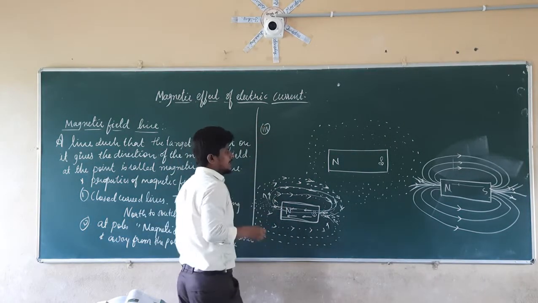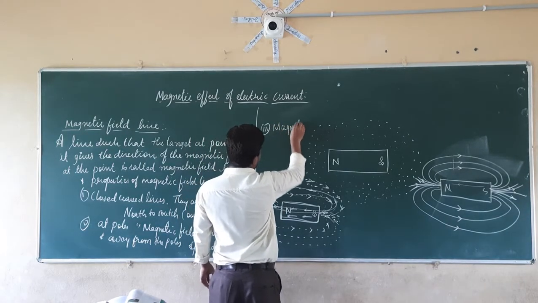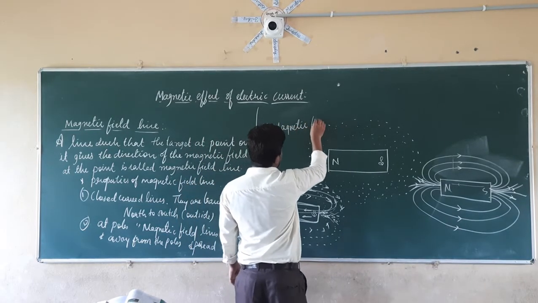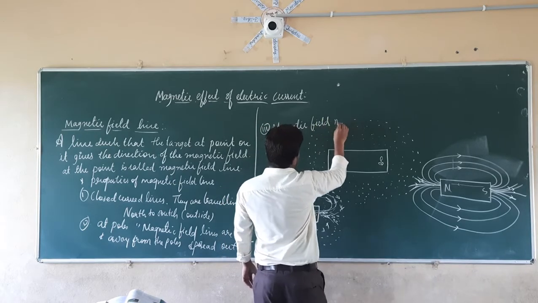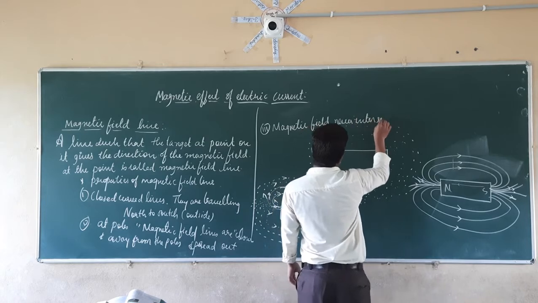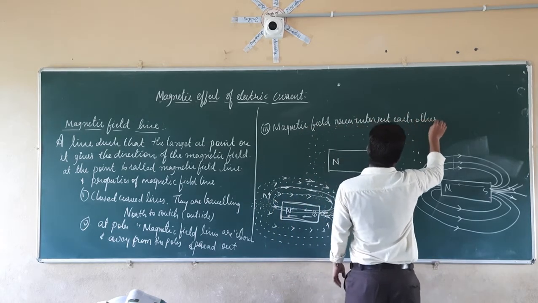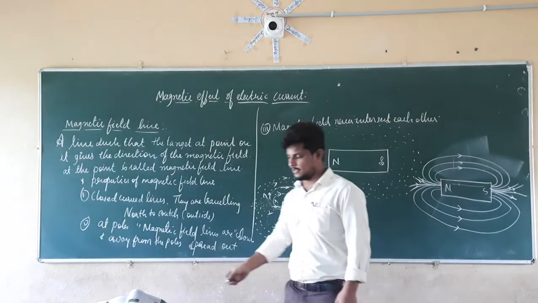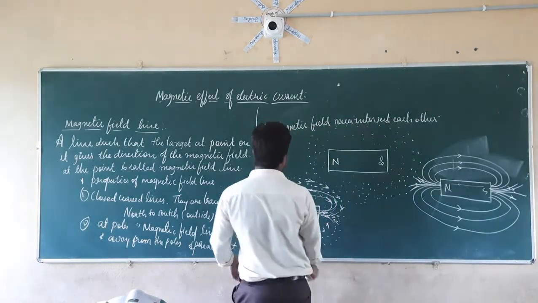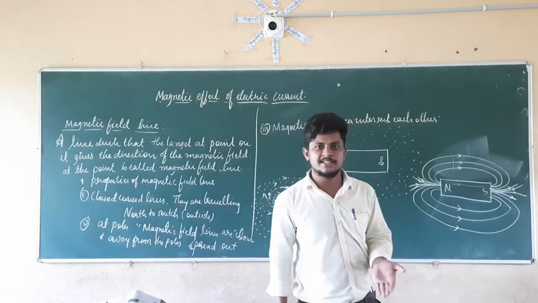So the third property is that magnetic field lines never intersect each other. Never intersect each other. So this is the third property, that is nothing but magnetic field lines never intersect each other. So why do they never intersect each other?